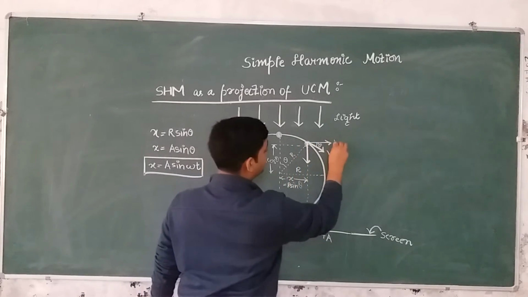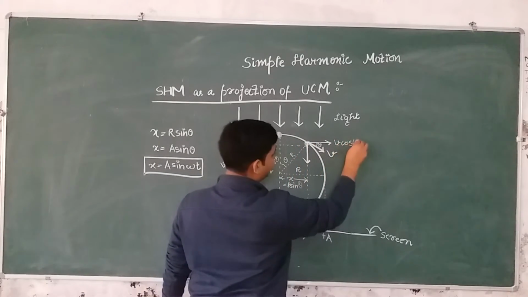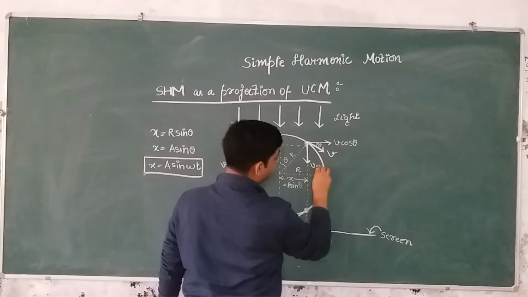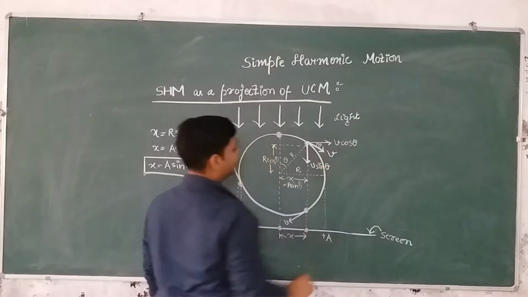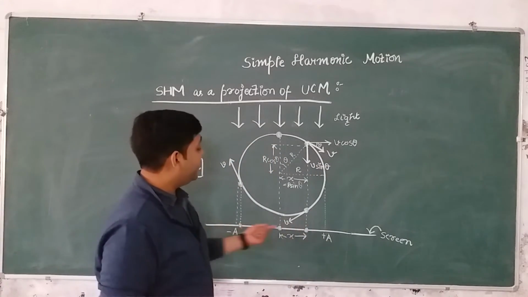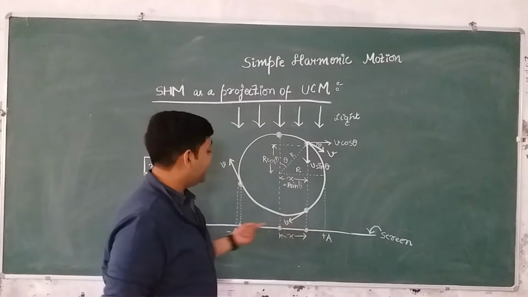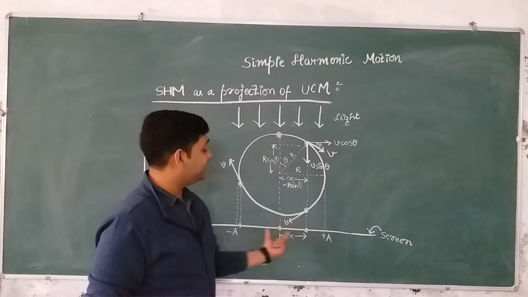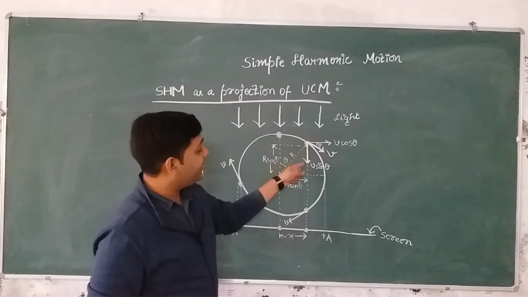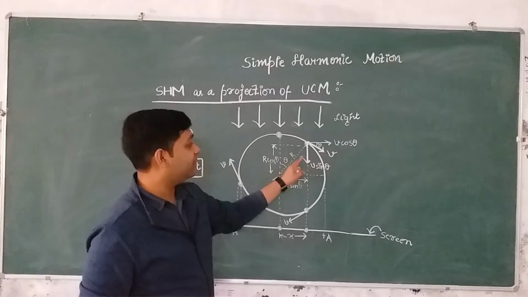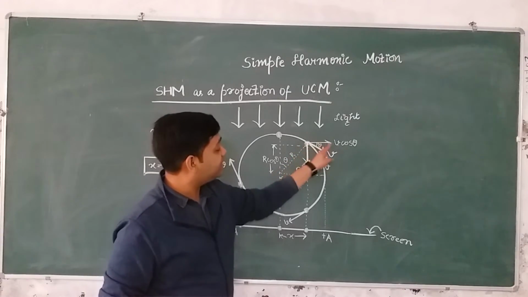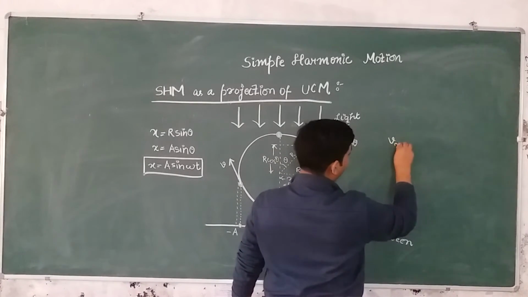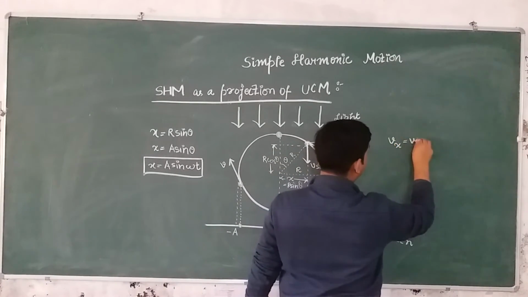And this is v, so here the horizontal component will be v cos theta, and the vertical component will be v sin theta, right? Now since we are interested in observing the horizontal motion of the particle which is executing SHM, this perpendicular velocity is of no use for us, right? We will concentrate on this component of velocity which is v cos theta, because in the x direction the velocity of the particle is v cos theta.